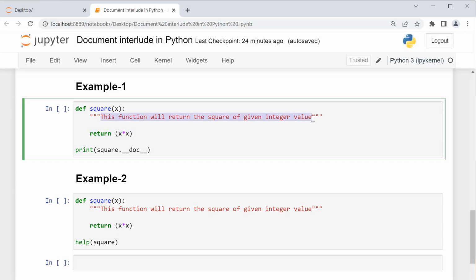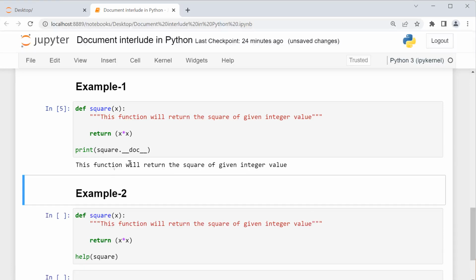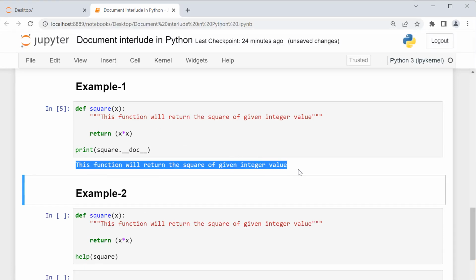And now what if I want to access this docstring in Python? We can simply access the docstring related to any object by using the __doc__ method. So I am using a print function, and within this I have put my object name, then the dot, and then __doc__. Now if I execute this cell, you can see we got our docstring related to this function.